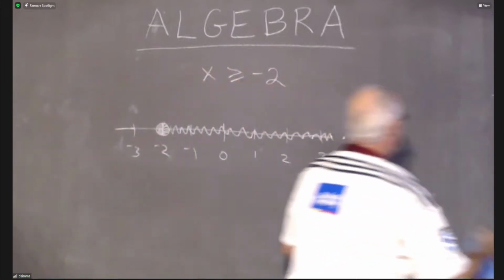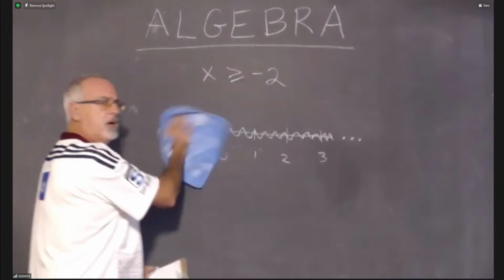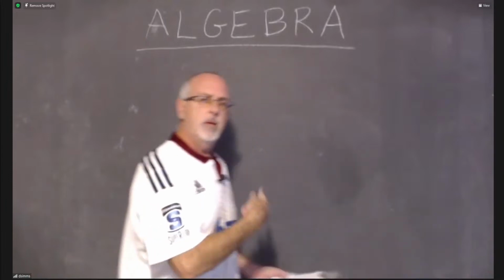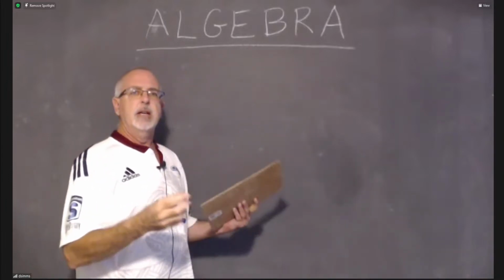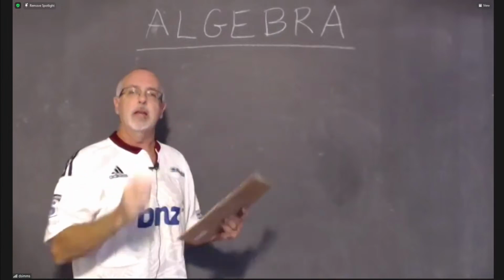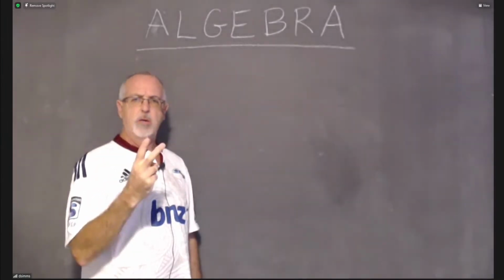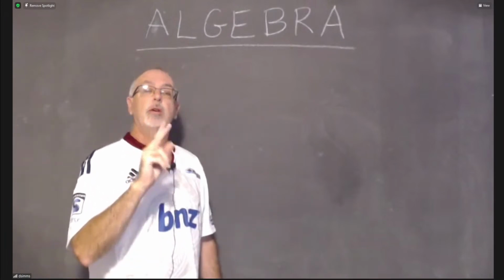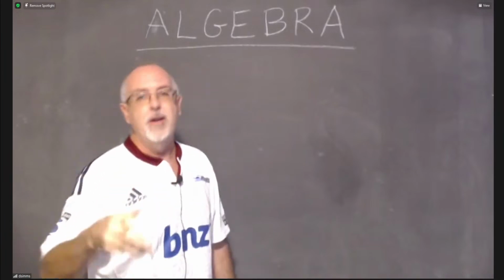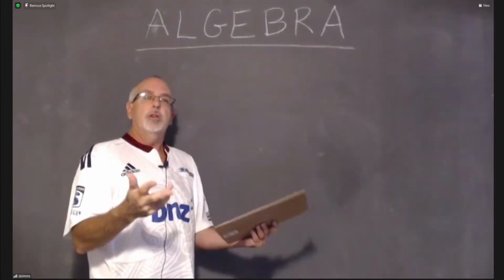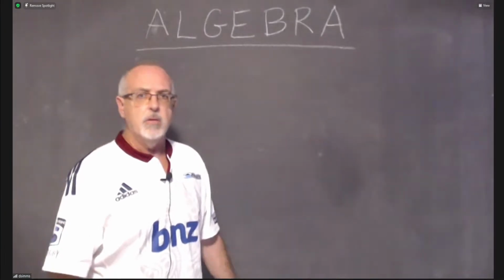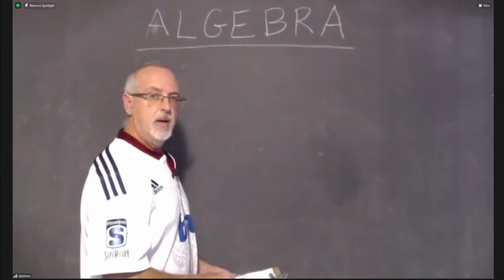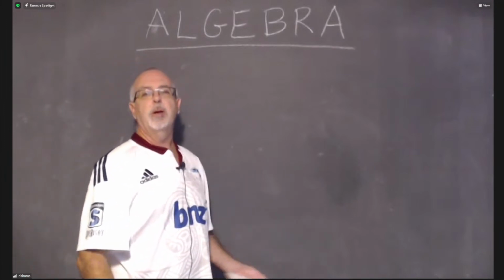Few more. We haven't really tried all the different things that can happen. How many different number lines can I do where I'm using different strategies or having different things happen in the answer? Well, there are two to choose from between less than and greater than. There are 2 to choose from between or equal to or not having or equal to. And there are 2 to choose from between positive and negative. So does that mean there are 6 things that can happen? No, it means there are 8 things that can happen. So try and figure that out because I'm multiplying 2 times 2 times 2.